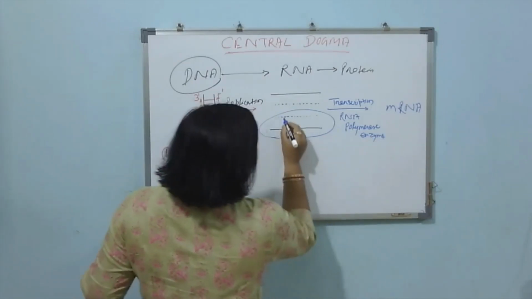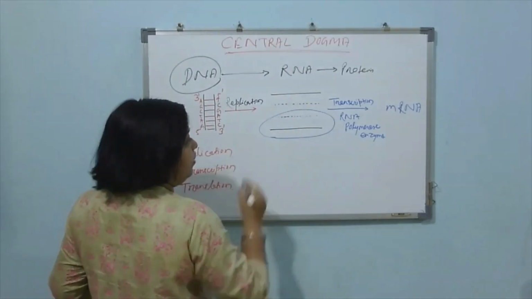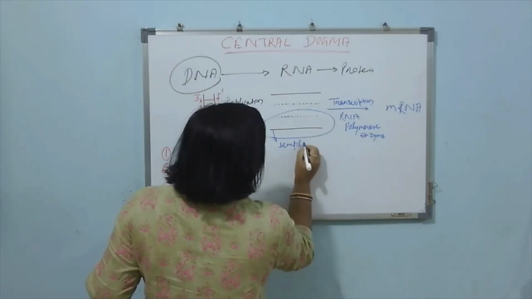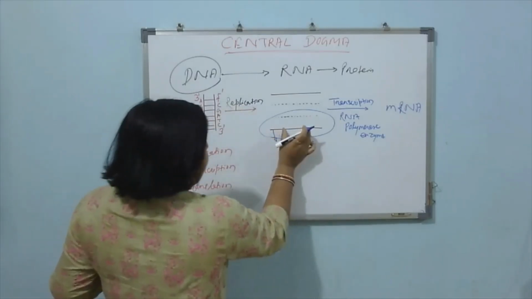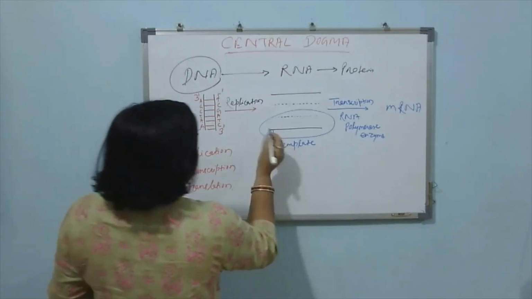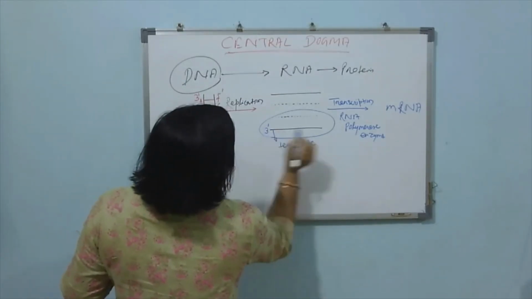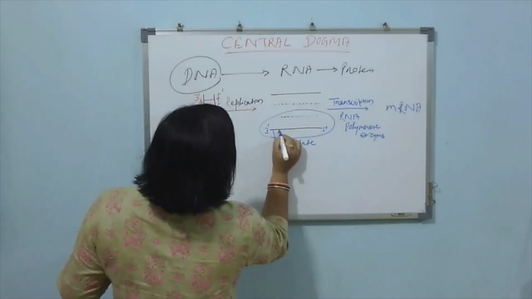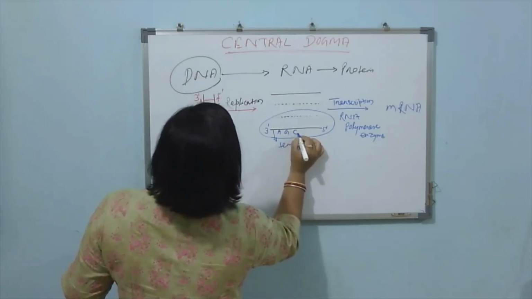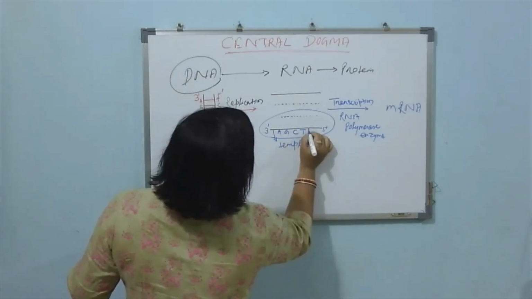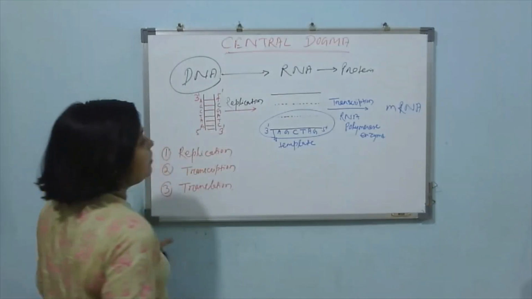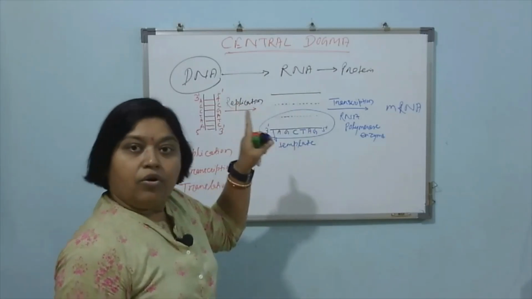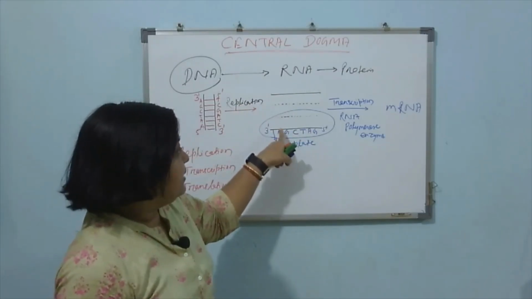Suppose in these two strands, this strand will act as template. So in this strand, what are the sequence present? Here you will find adenine, guanine, cytosine, thymine, adenine and guanine. So these are the nitrogenous bases, or nucleotides, you will find in this strand.